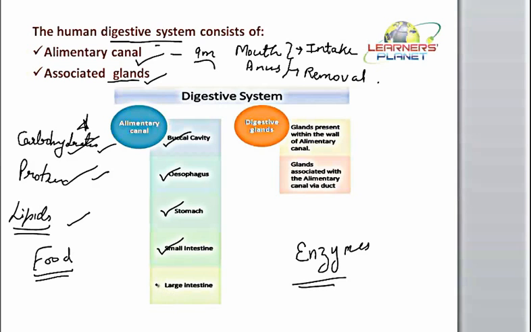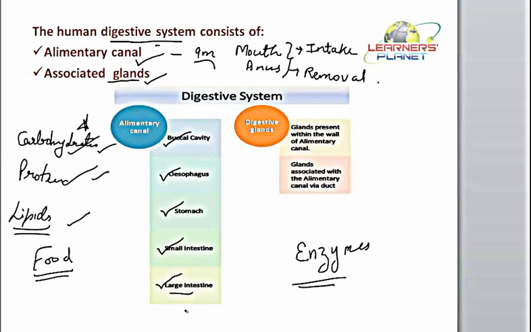Further, the left out food material, that is the undigested food material, is transported to the large intestine, where the excess of water is reabsorbed, and the remaining food material will be egested out of the body through the pore which we call the anus. Now we have seen that the digestion is not taking place in all parts of this alimentary canal. Neither is the diameter of the alimentary canal uniform. So basically, how is it possible? Diameter is associated with its design. It has nothing to do with the secretion or anything.